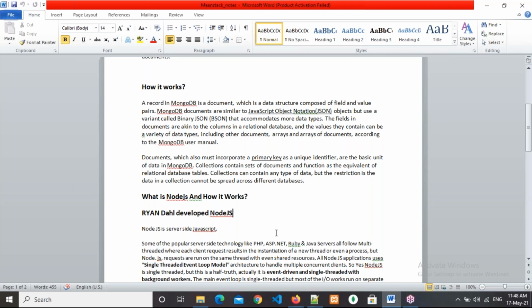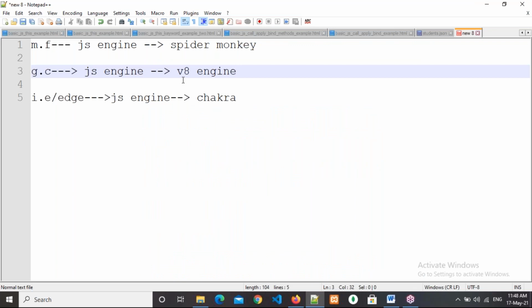What he did was choose the V8 engine. This V8 engine is open source, which means anybody can use that code. He took the V8 engine's code and added his own code written in the C++ language.